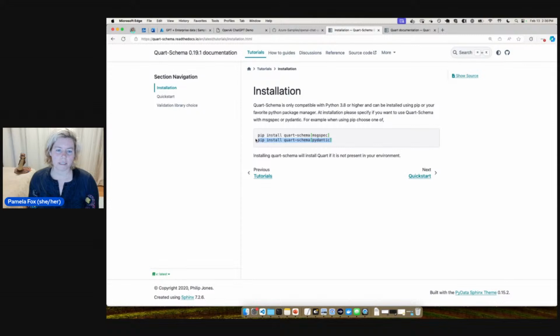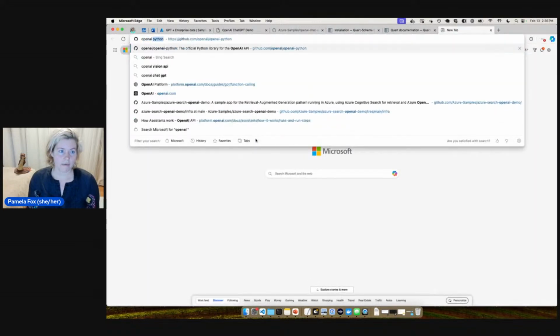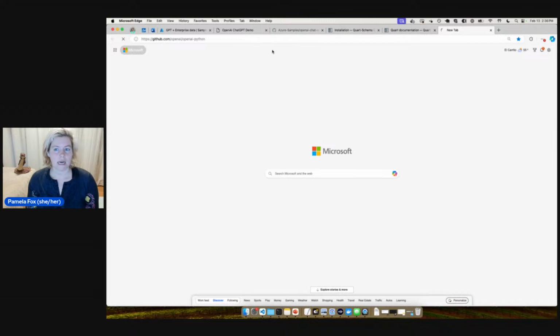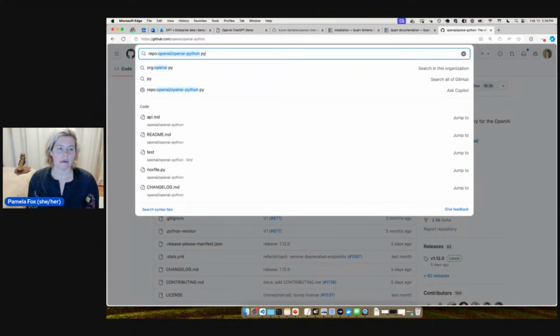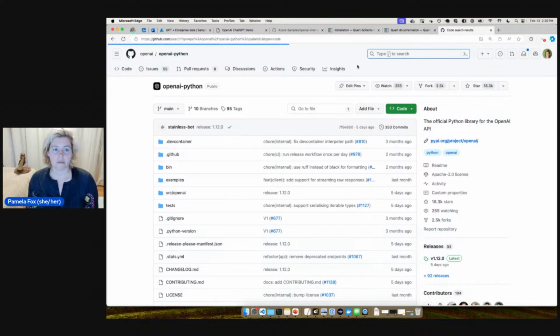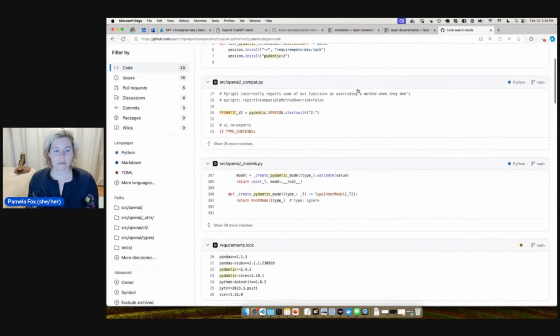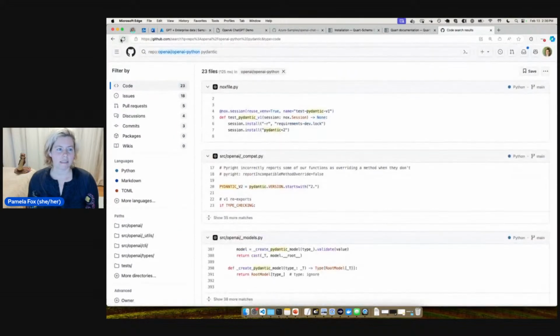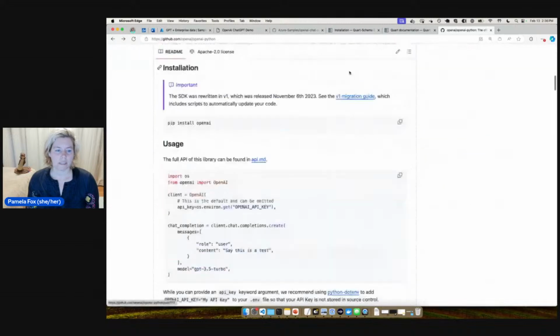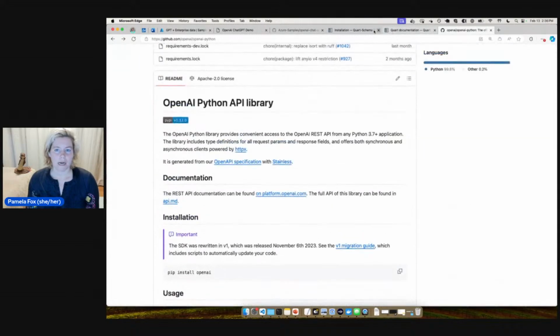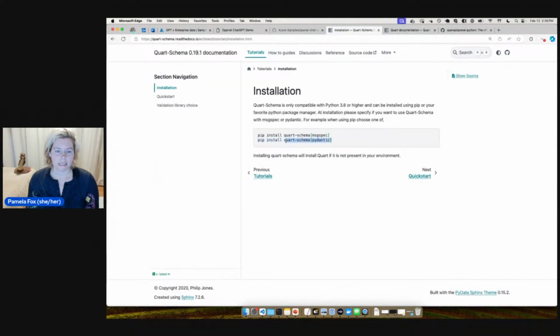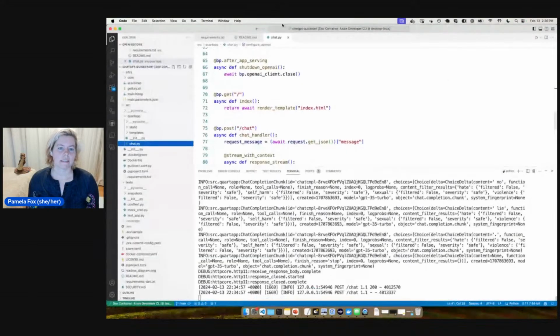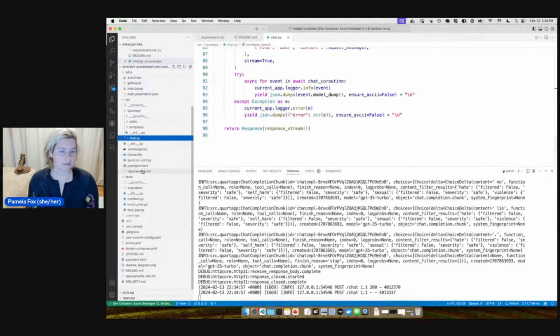I'm going to use Pydantic just because the OpenAI Python SDK is built on Pydantic, and I'm hoping we can reuse some of their models. We can see that their SDK does use Pydantic for the typing. So I'm going to bring in Pydantic in the hope that we can reuse some models.